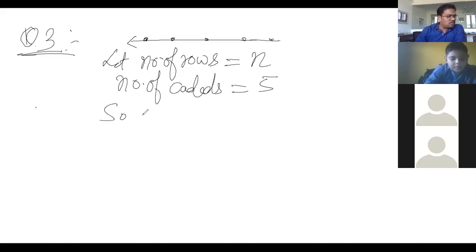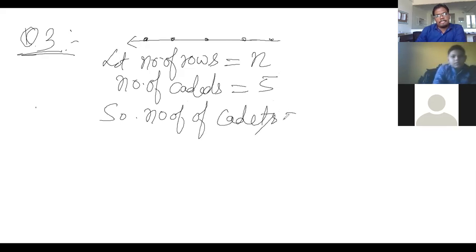So what is the rule which gives the number of cadets? Number of cadets is equal to, tell me, in a single row there are 5 cadets.